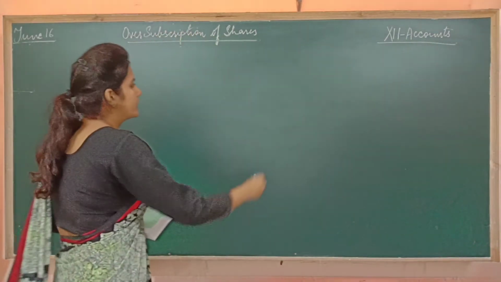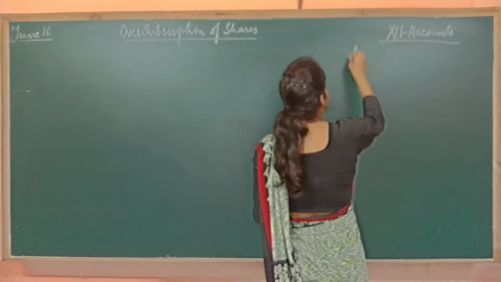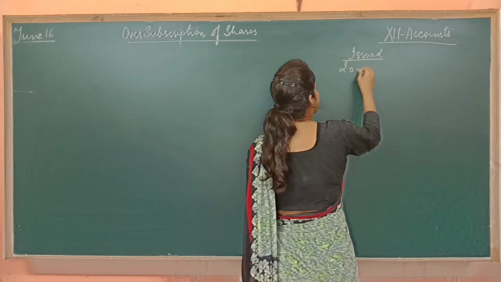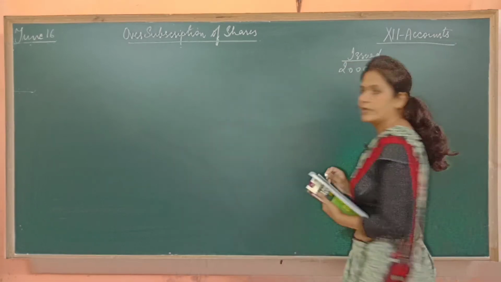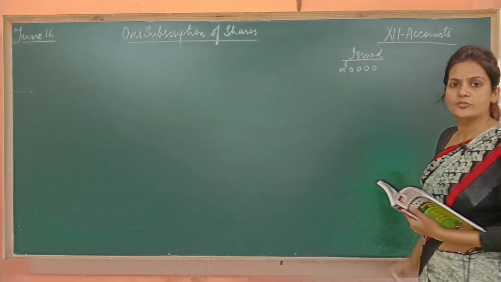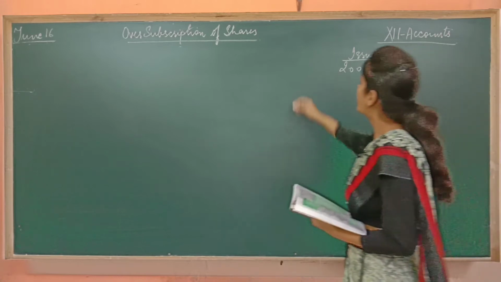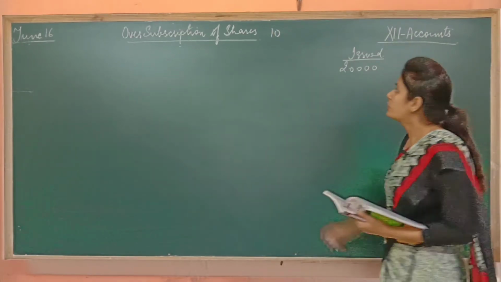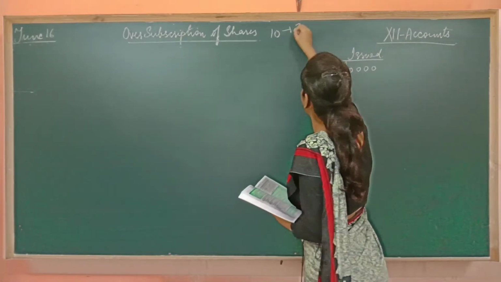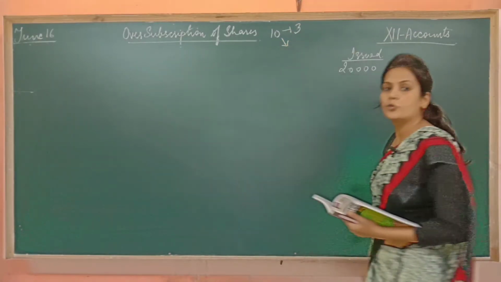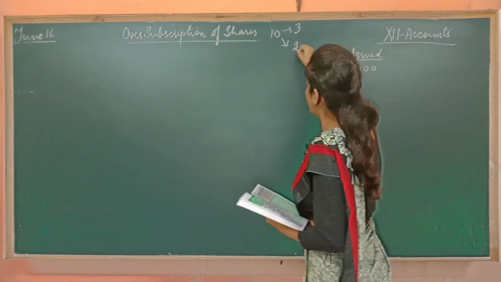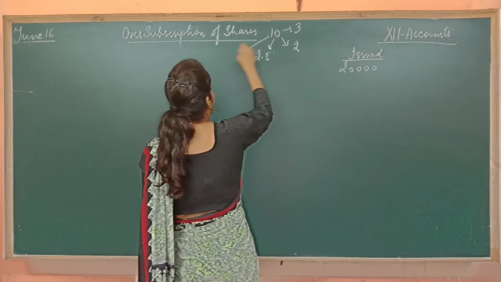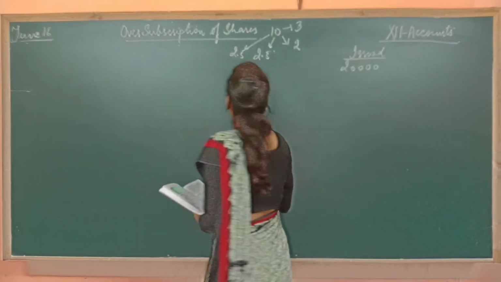You have issued only 20,000 shares to the public, and the value of one share is rupees 10, in which 3 rupees to be paid on application, 2 rupees on allotment, 2.5 rupees on first call, and 2.5 rupees on final call.